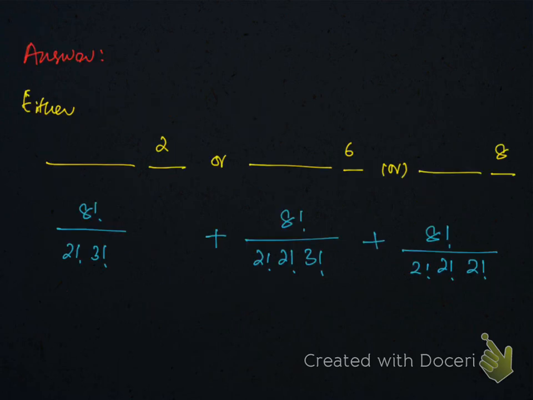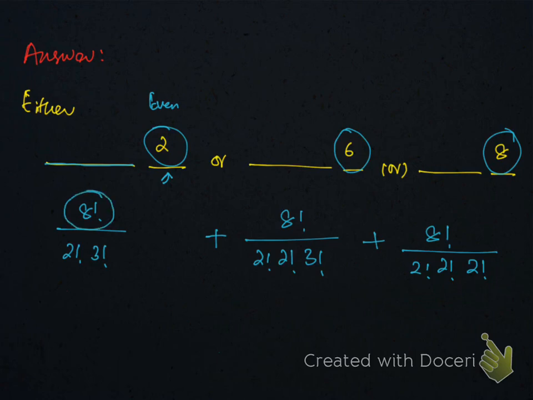So by making a separate arrangement for the last digit, since the number is even, the last digit must be an even number. So we can have 2 here, we can have 6 here, we can have 8 here, and the remaining digits are random, so no problem for them. Since we have fixed 2 here, no need to write anything for this 2, because when you have arranged something, no need to write anything for that object.